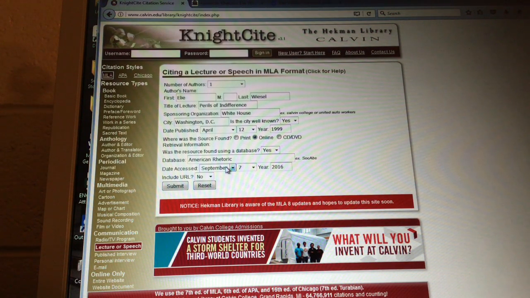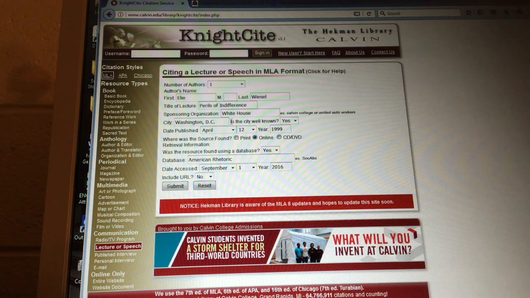And then the day we accessed it. We're going to pretend like I accessed it on September 1. And do I want to include the URL? In most cases, you do not have to include the URL. The URL is simply this information right here. The reason why you don't have to include it is because it doesn't take very much to Google this information and find what you're looking for.